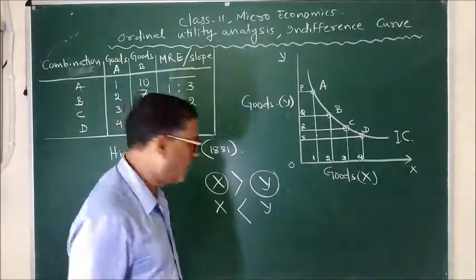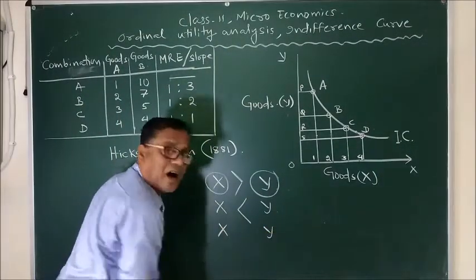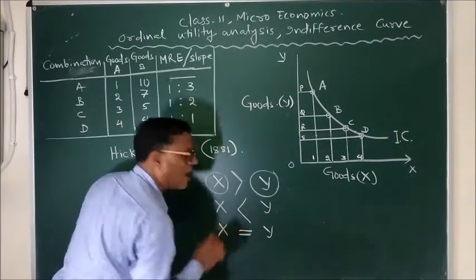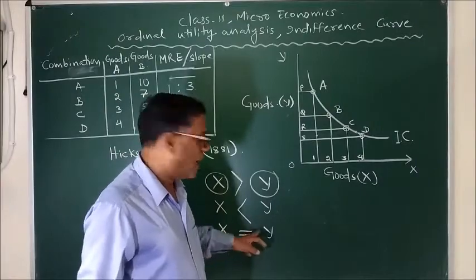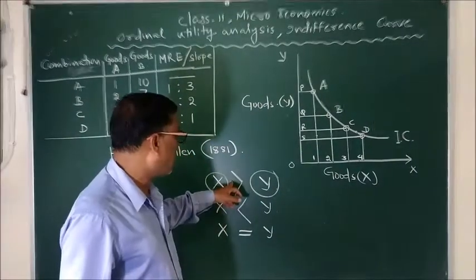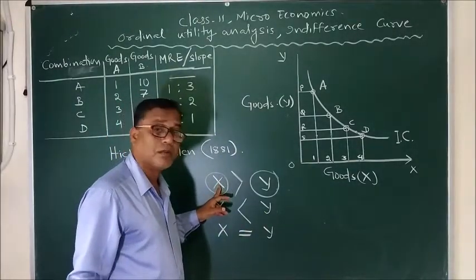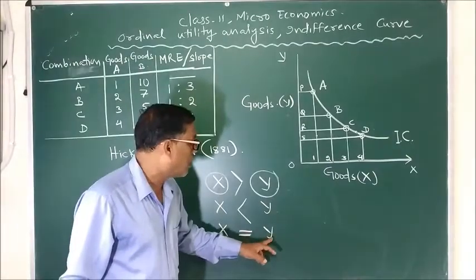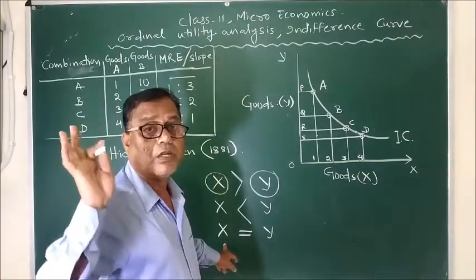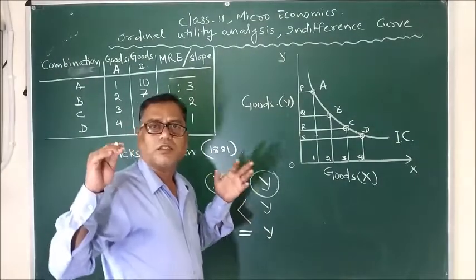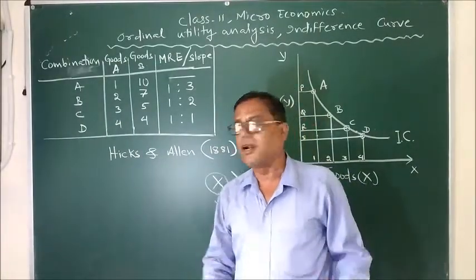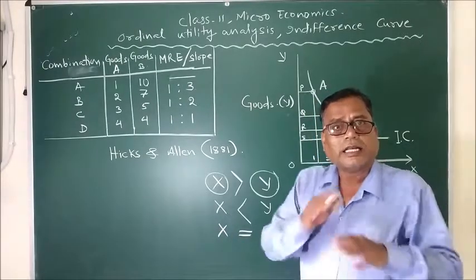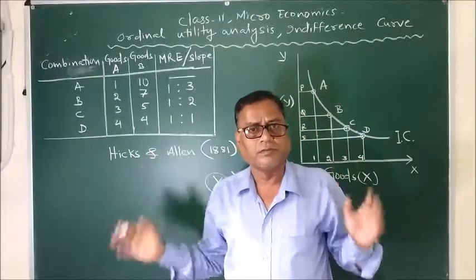And a third situation is also possible, that we are deriving almost equal satisfaction from the consumption of X and Y. In that case, the respective utilities are equal, and we are not preferring X over Y or Y over X. In the first case, as we are getting more utility from X, we would prefer X to Y, and in the second we would prefer Y to X. But here we are not preferring because we are getting an equal amount of utility from both X and Y. Hence, in the language of Hicks and Allen, we are indifferent between the consumption of X and Y. That means we are not preferring either of the two.